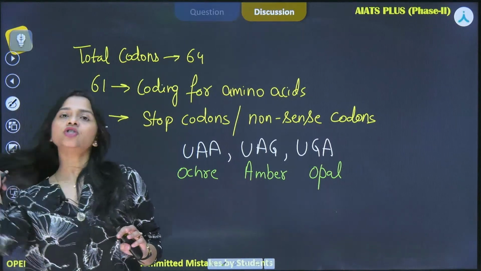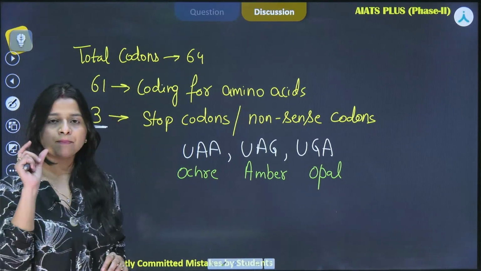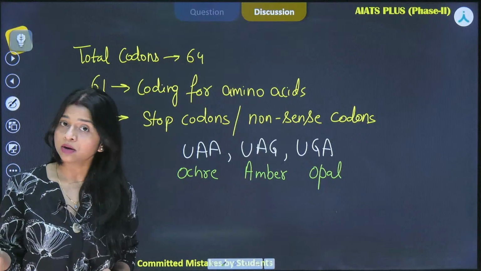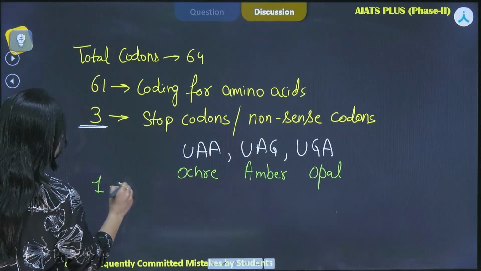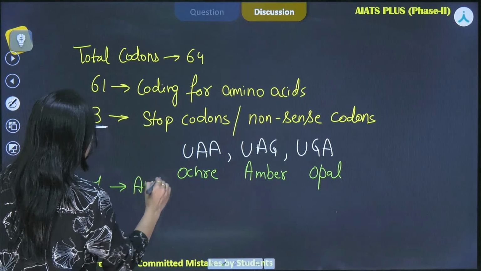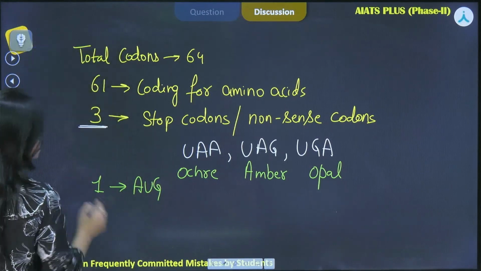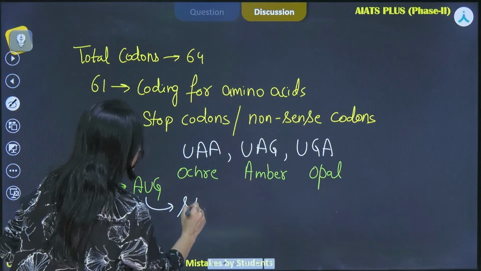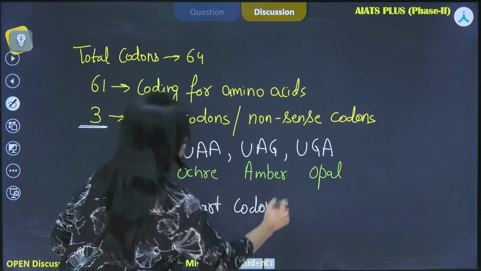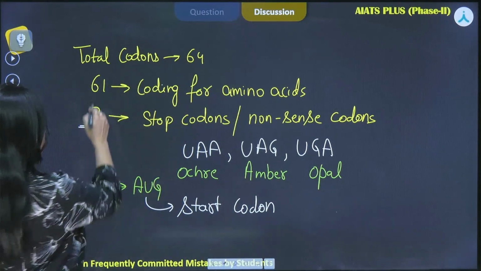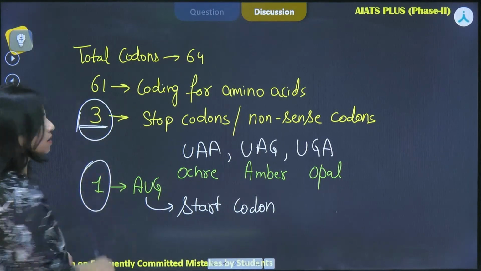And if they are stopping translation, some particular codon has to start the process of translation also. So we have one codon, AUG, the start codon, that basically starts the process of translation. So 3 stop codons, 1 start codon.